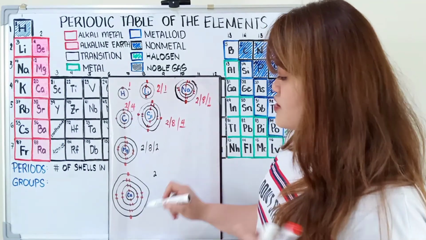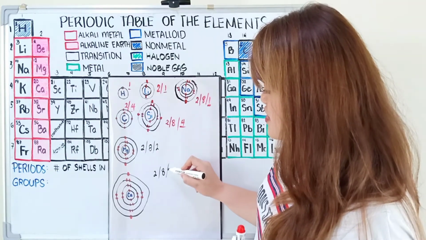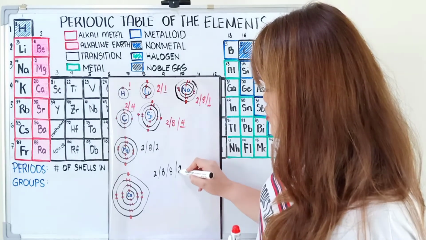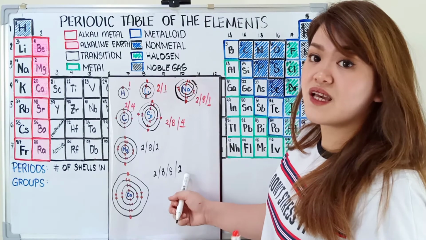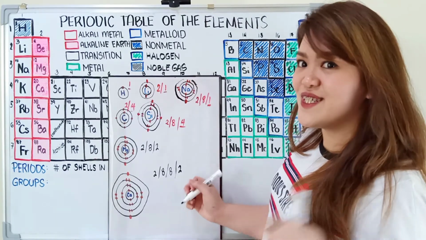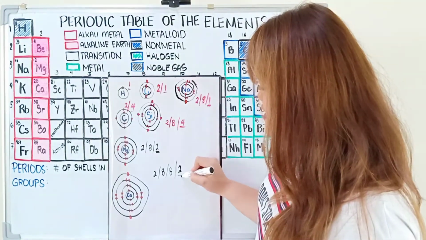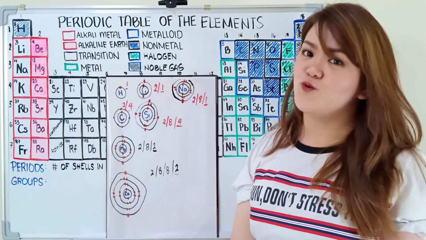So, 2 on the innermost shell, 8 on the second shell, 8 on the third shell, and then lastly, we have 2 electrons on the outermost shell. That's 2 plus 8 plus 8, that's 18 plus 2, that's 20. So, mapapansin nyo, both of them contain 2 valence electrons. That's why they belong on group 2.